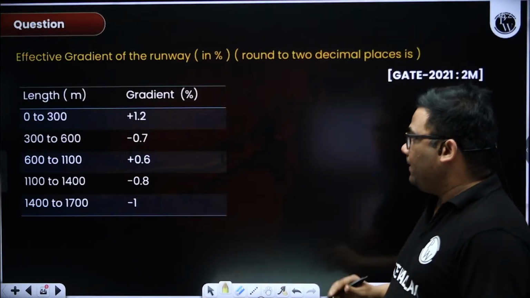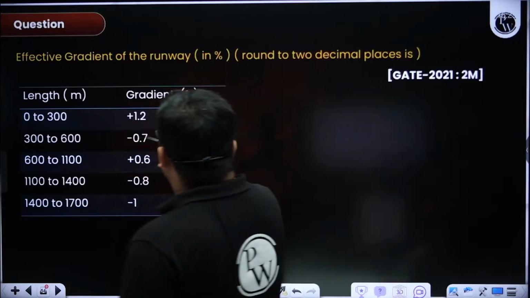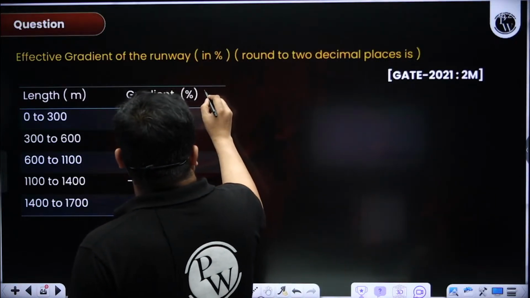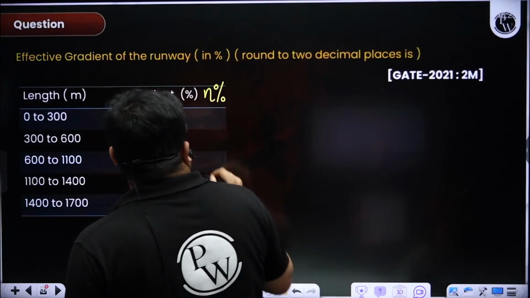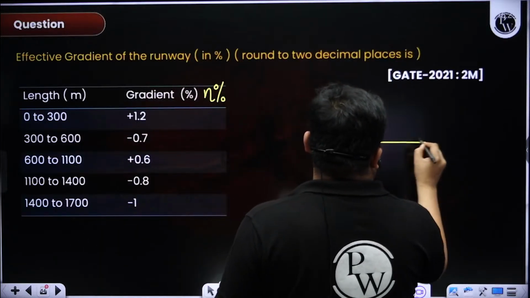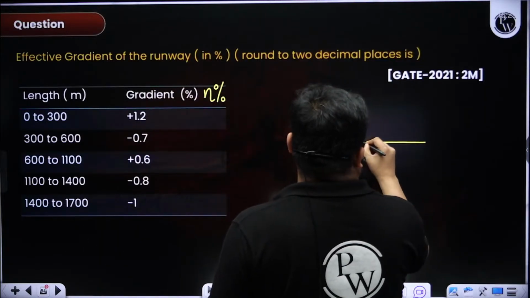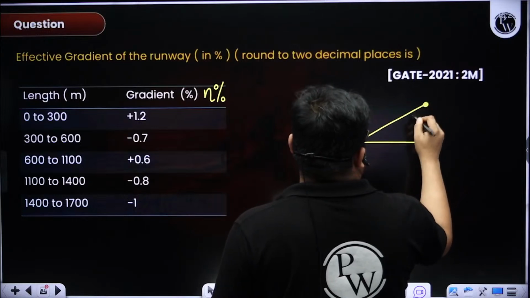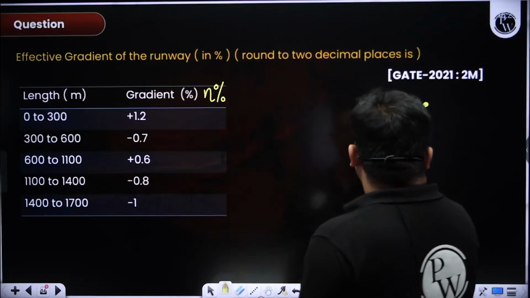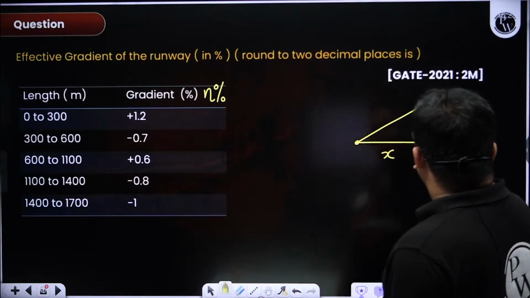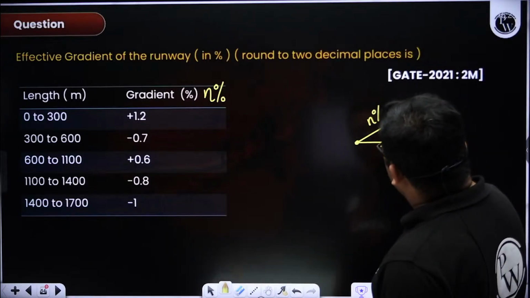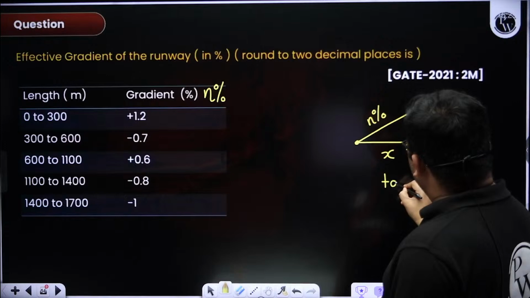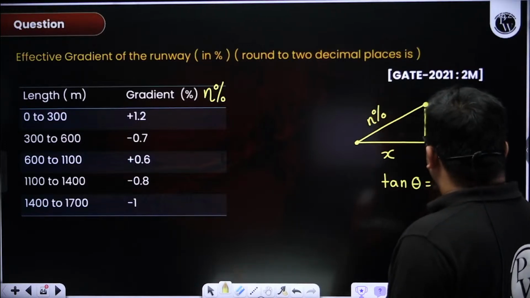Very easy. See, this is the gradient given. Suppose the gradient I am writing as small n percentage. Suppose this is x distance and this is y, and this line has a slope of n percentage. Then we know that tan theta is equal to y by x.